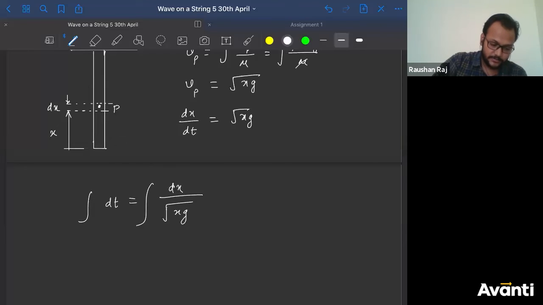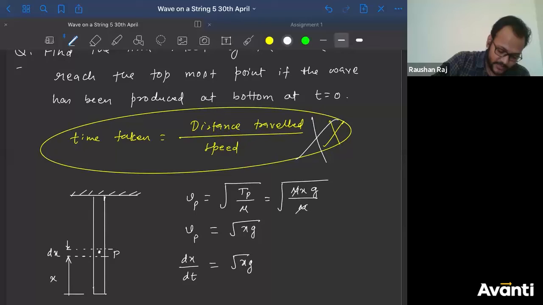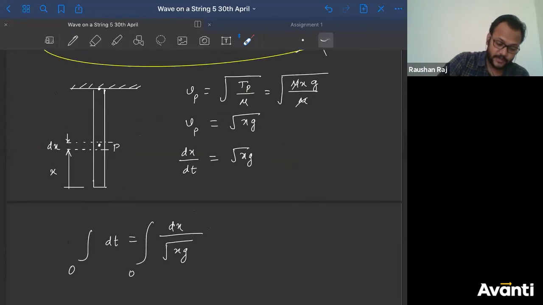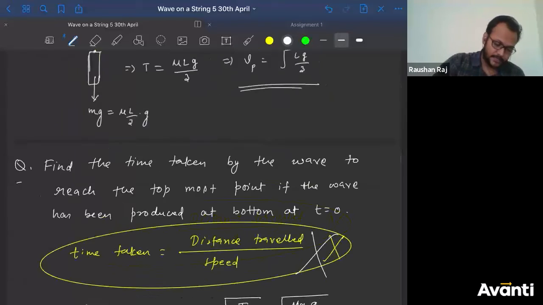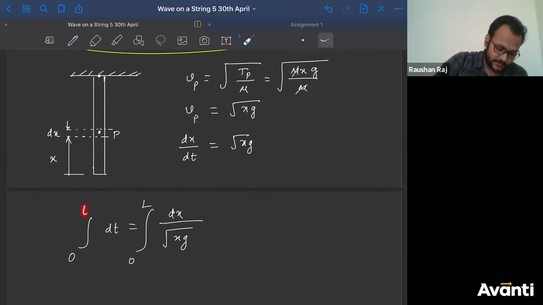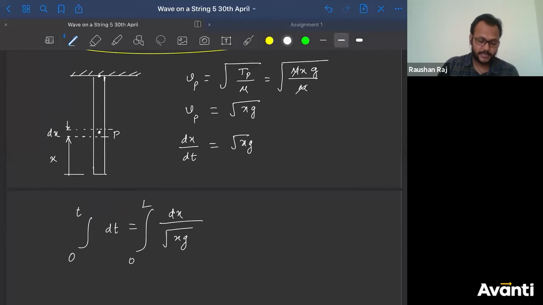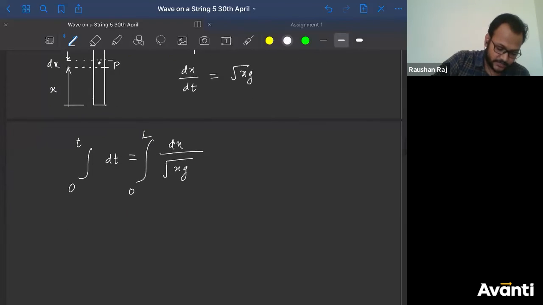What are the variables of integration here? t and x. When time t was 0, what was the value of x? 0. The wave was at this point. I have to find the time when the wave will come to the topmost point. What is the value of x at that point? That will be L, the length of the rod. So when x becomes L, let us say the time taken is small t. Now we integrate. Integration of dt with limits 0 to t gives t, so t is equal to